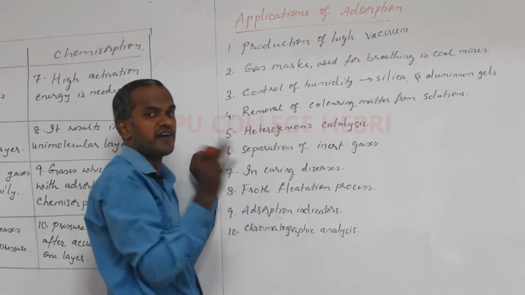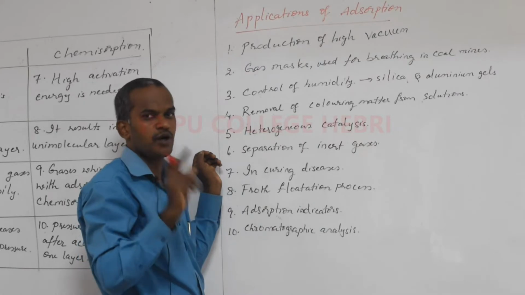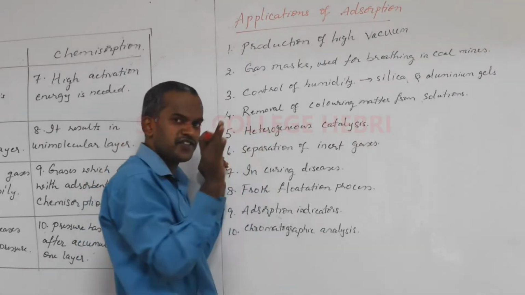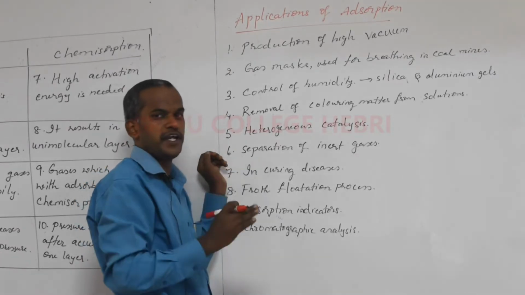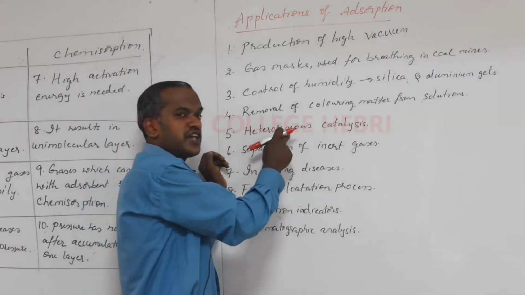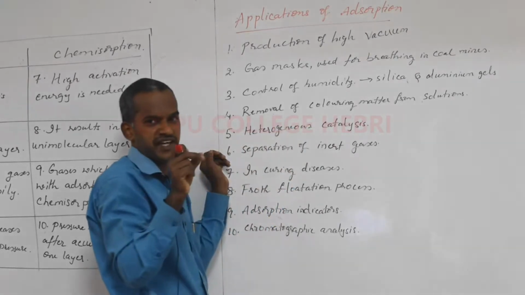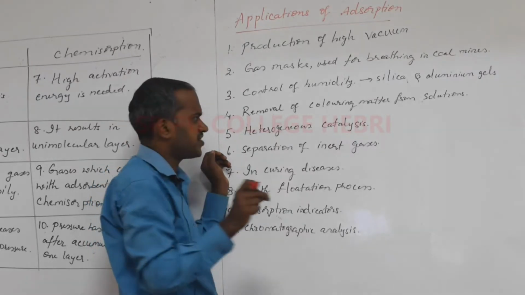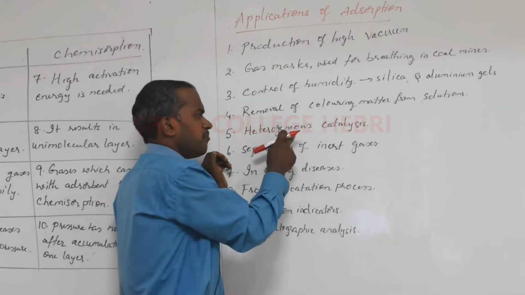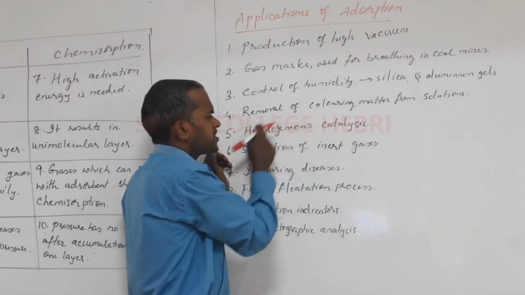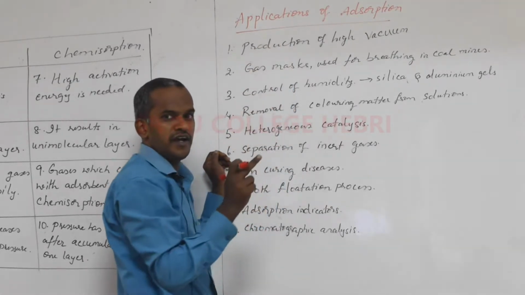But the simplest example, after understanding p-block elements, is the synthesis of sulfuric acid by the contact process, where sulfur dioxide is oxidized to sulfur trioxide in the presence of platinum or vanadium pentoxide, which is one of the examples of heterogeneous catalysis. Okay, so we use a catalyst there. The reacting molecules are gases. The catalyst is a solid and the gases accumulate on the surface of the solid. It is an example of heterogeneous catalysis. Many industrial processes which work on heterogeneous catalysis are also an application of adsorption.